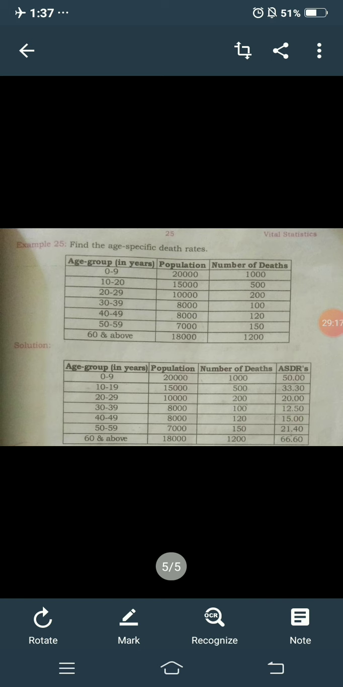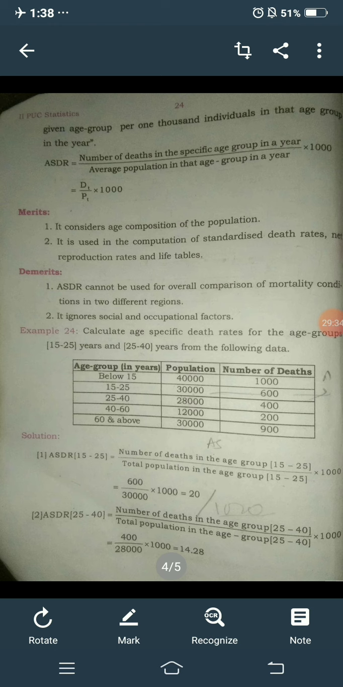66.60. Okay, concentrate. When they ask to find the age specific death rate, it means you need to calculate the age specific death rates for all age groups. But when a specific age is mentioned, as in the first problem, 15 to 25 and 25 to 40, then you need to calculate only the specific age groups' death rates.